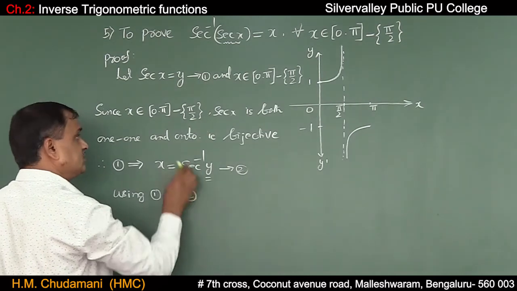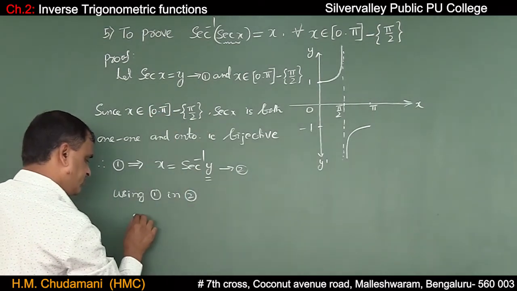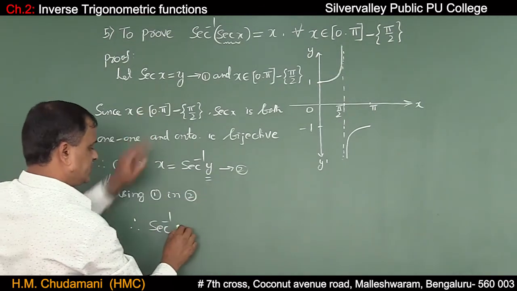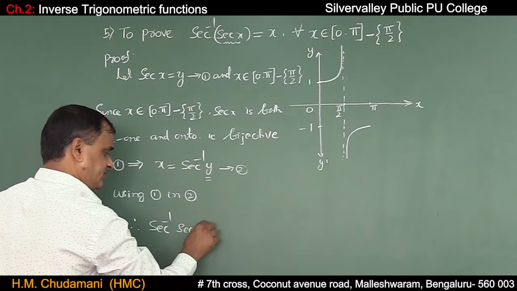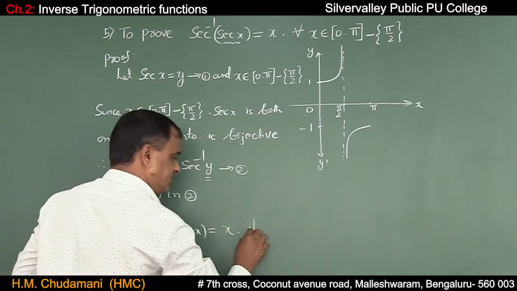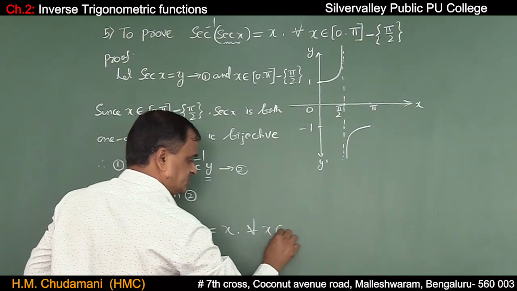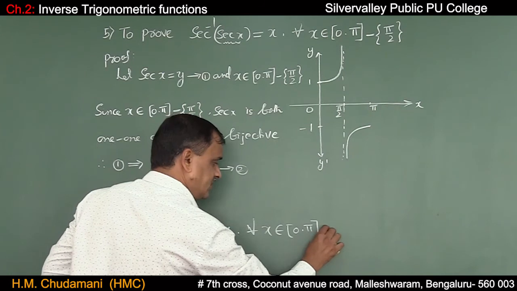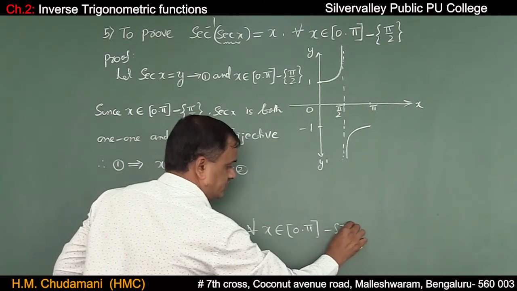Therefore secant inverse of secant x is equal to x for all x belongs to the principal branch of cos inverse excluding pi by 2.